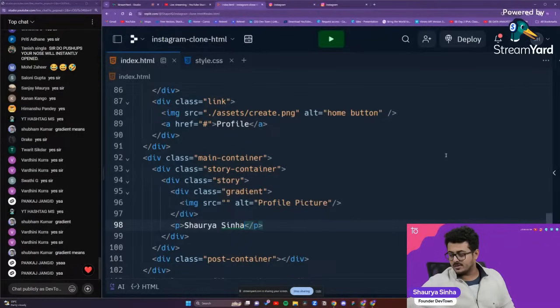Gradient means, Shubham, if you don't know the meaning of gradient, just do a simple Google search. It's an English word, not related to programming.